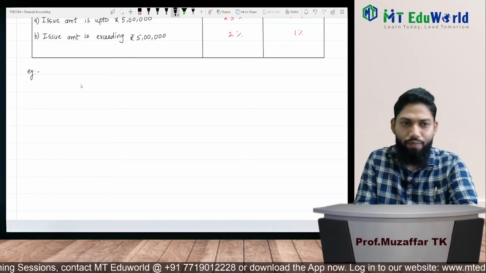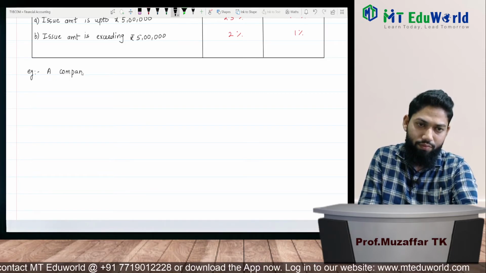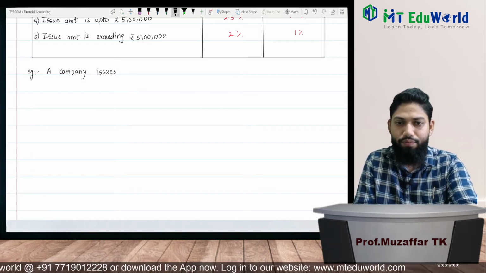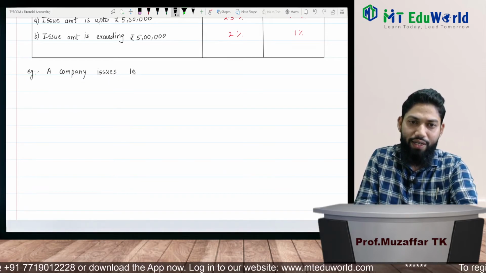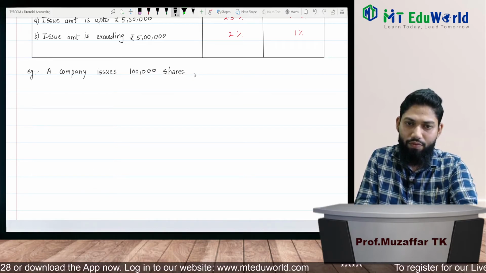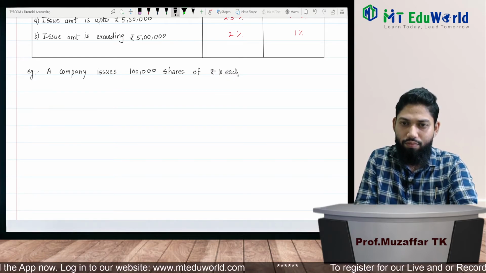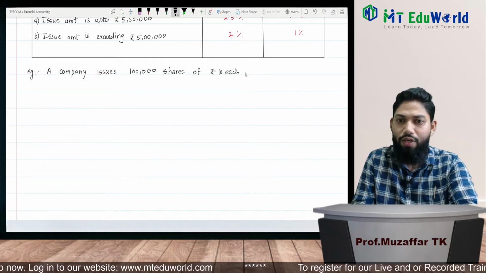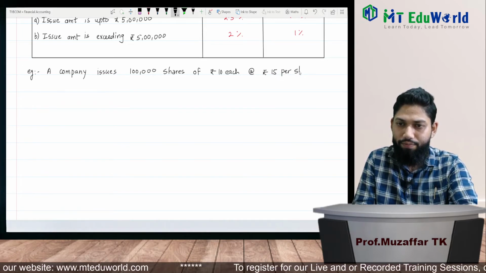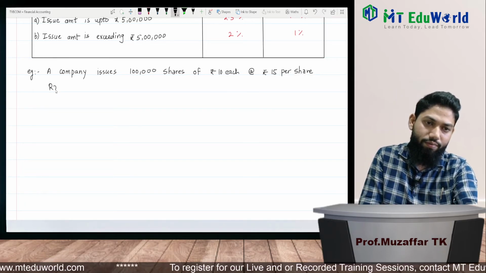So for example, a company issues 1 lakh shares of rupees 10 each, at rupees 15 per share. What is the rate?